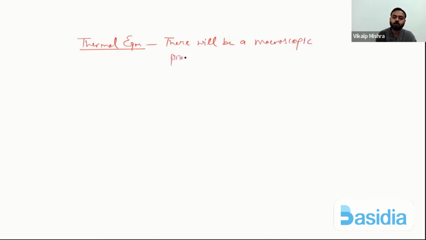So how to characterize thermal equilibrium? In thermal equilibrium, there will be a macroscopic property which will be the same for both systems.